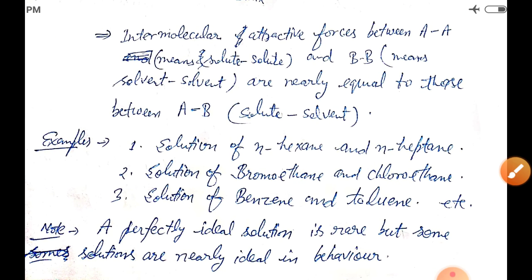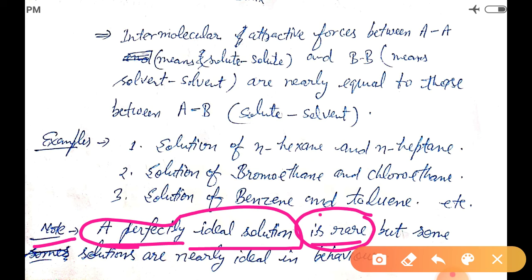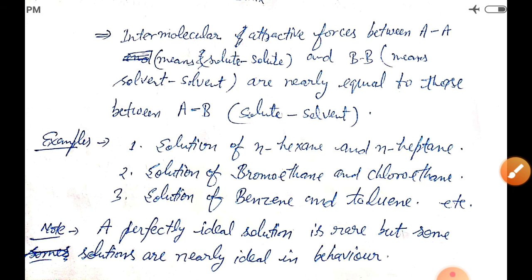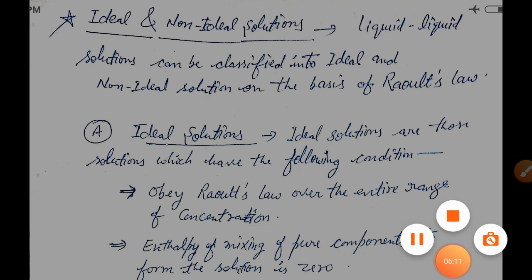The point that should be noted is that a perfect ideal solution is rare, but some solutions are nearly ideal in behavior. These are nearly ideal, not perfect ideal solutions. Perfect ideal solutions are very rare. And we will discuss the non-ideal solutions in the next video. Okay, thank you.